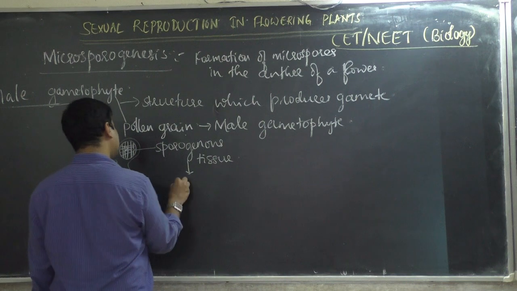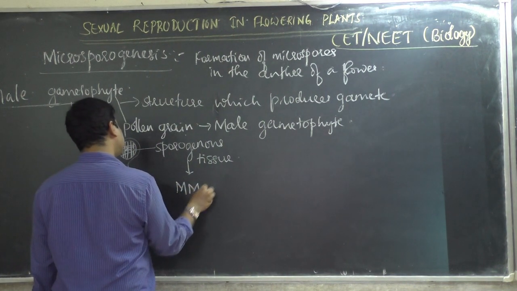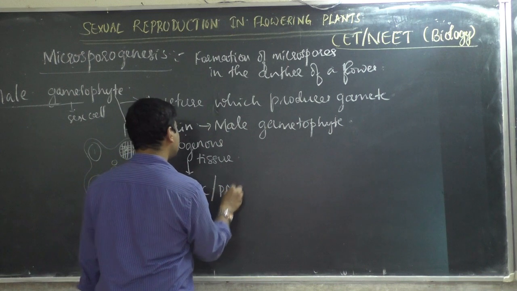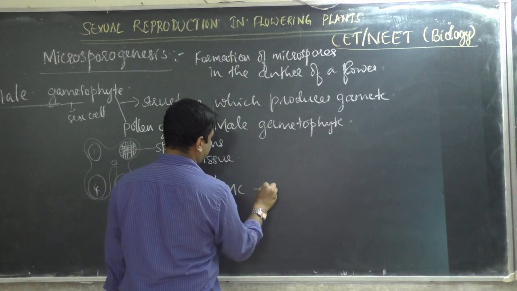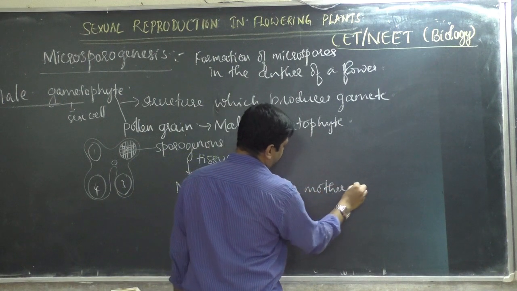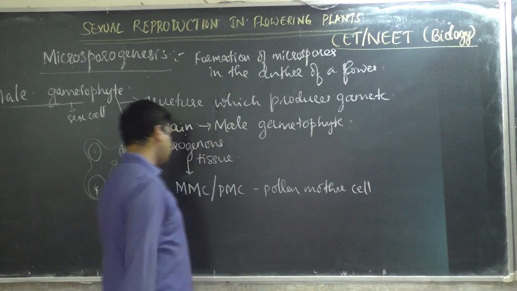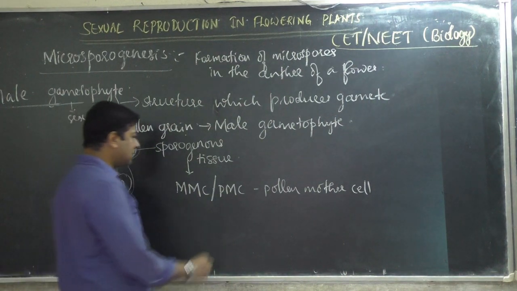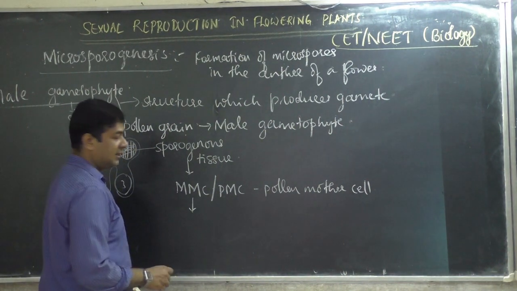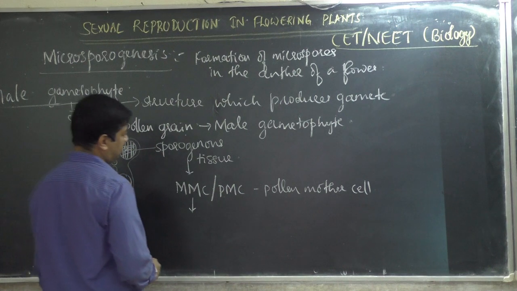What cells does it become? It becomes MMC, that is microspore mother cell, or PMC, pollen mother cell.